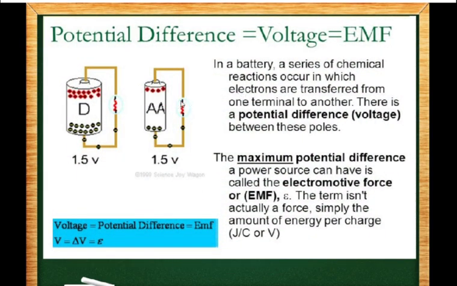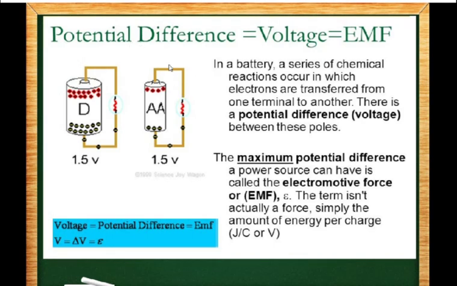Now potential difference is equal to voltage, right? And voltage is equal to EMF. What is EMF? It is electromotive force. Now electromotive force is nothing but the potential difference per unit, that is, let us see.